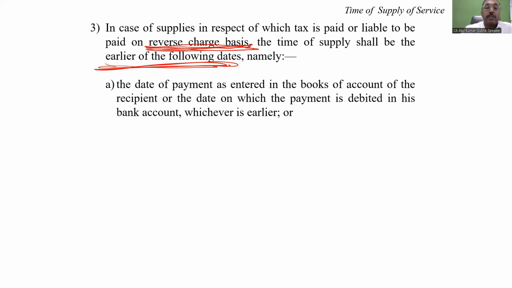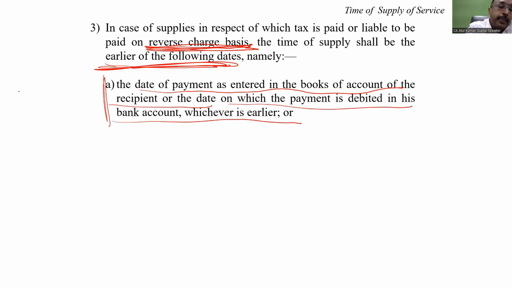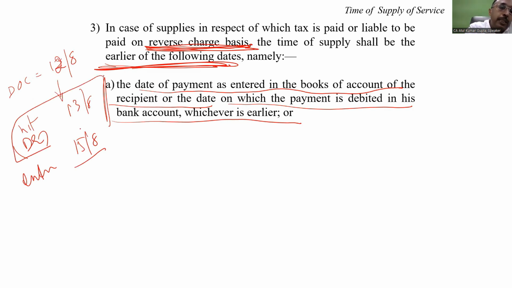Now, my dear friend, coming to the reverse charge in relation to the time of supply, the provision says the earlier of the following. Number one, the date of payment as entered in the books of accounts of the recipient, or the date on which the payment is debited in the bank account, whichever is earlier. Again, I issued the check. The date of check is, say, the 12th of August. It hit my bank, debited in my bank on the 13th of August. I entered it into my books of accounts on the 15th of August. It is saying it will be the earlier of A or B. It is A, so it will be the first date, the 13th of August.